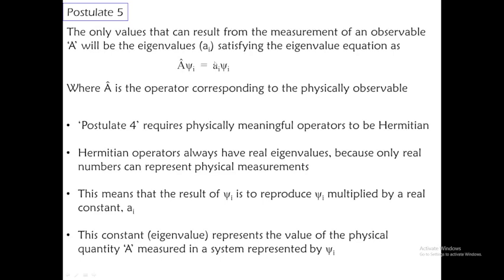observable. Okay, and then it is acting on a wave function. So a physically observable quantity in quantum mechanics will be an operator. Postulate 4 requires physically meaningful operators to be Hermitian, as already discussed in the last slide, and Hermitian operators always have real eigenvalues. Then only we can find the electron around the nucleus, because only real numbers can represent physical measurements. This means that the result of operating on psi i is to reproduce psi i multiplied by a real constant a i. That means we are essentially coming to the eigenvalue equation.